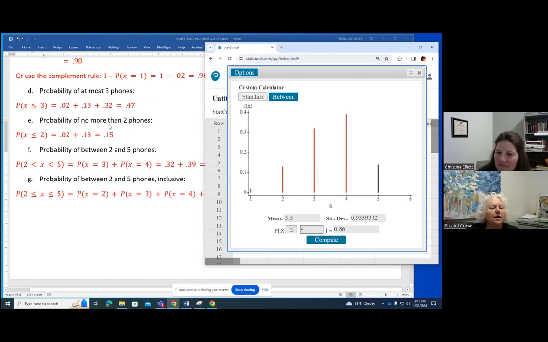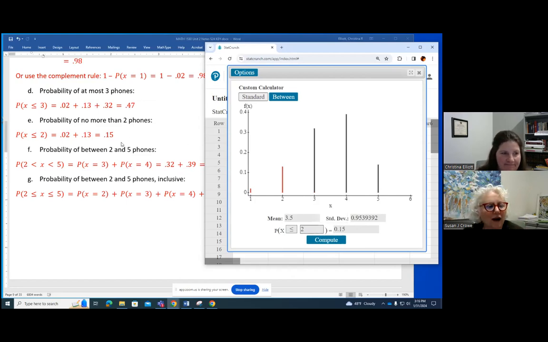Can we do E? Yeah. And then I want to do F and G. Can we do those real quickly? Yep, let's do it. The probability of no more than 2 phones. So that was the probability that X is less than or equal to 2. It's already on less than or equal to, so I'll leave that there. 2. And I get the same thing that I got doing it by hand.